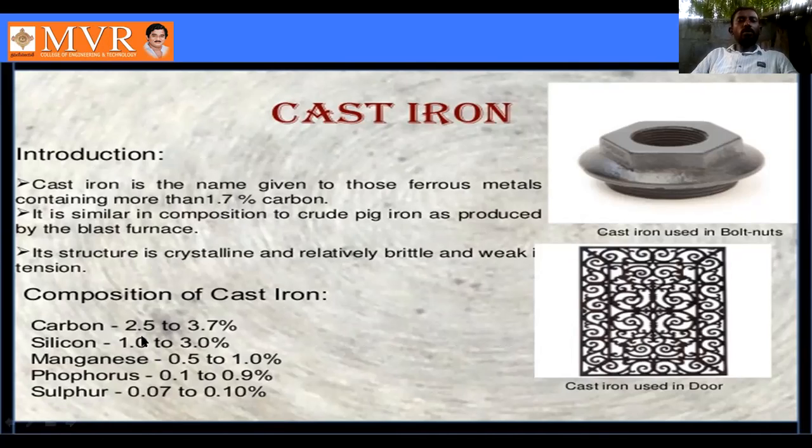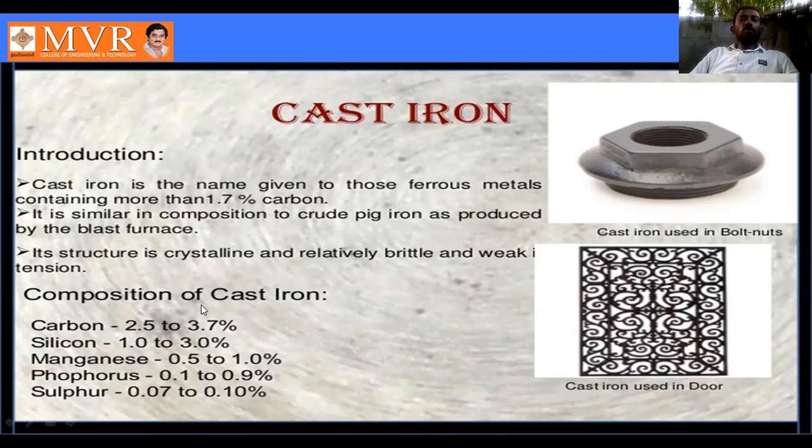It is similar in composition to pig iron as produced by the blast furnaces. Cast iron is used in bolts and nuts and in doors; these are generally applications of cast iron. The structure is crystalline and relatively weak in tensile tension. The cast iron structure is crystalline, but it is a very brittle material. One of its lowest properties is brittleness, and next is weakness in tension.